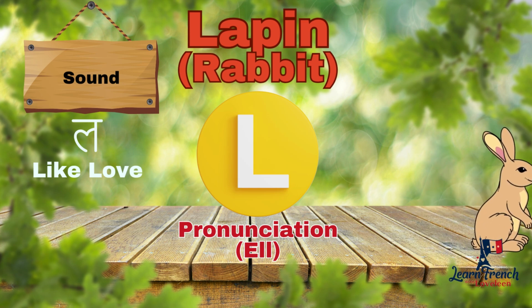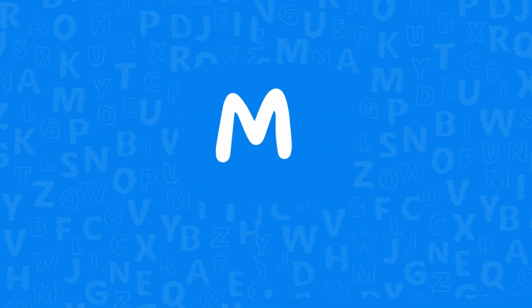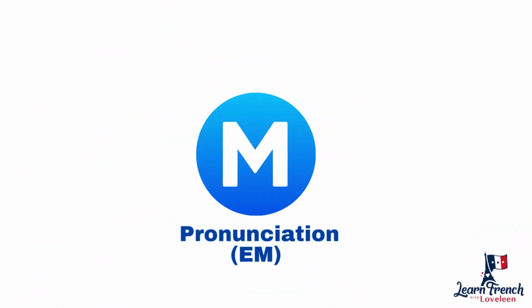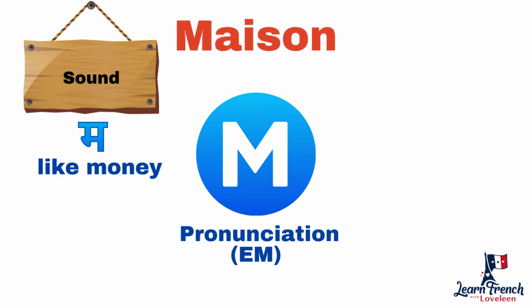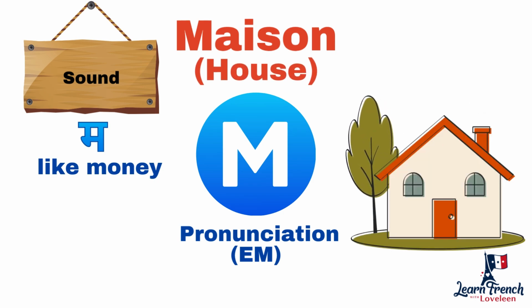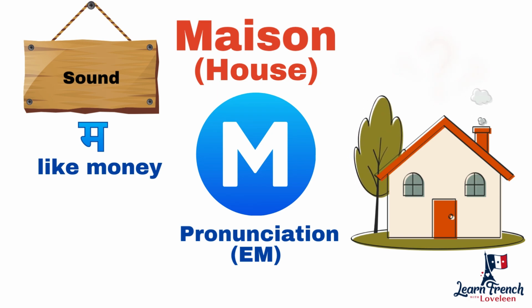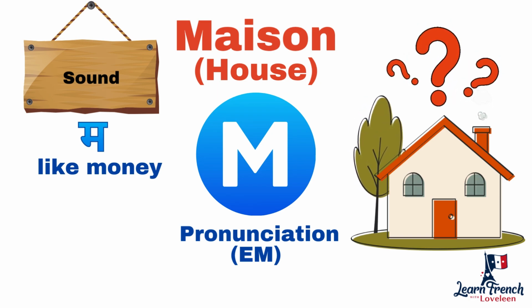So, next letter is letter M. M is the name of the letter and the sound is super easy, that is M. Okay. For example, maison. Maison is house. Okay, I have a quick question. Why it's not 'maison' with an S sound? Why is it 'maison' with a Z sound? Any idea?